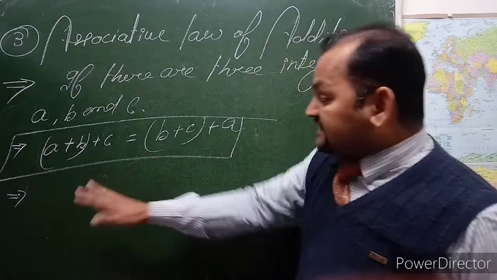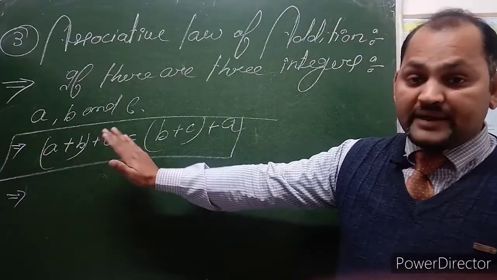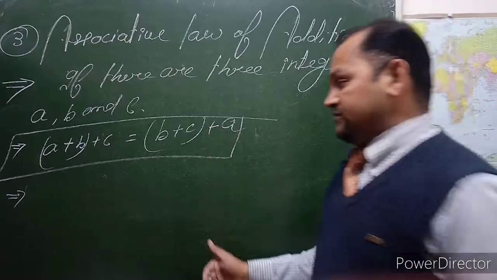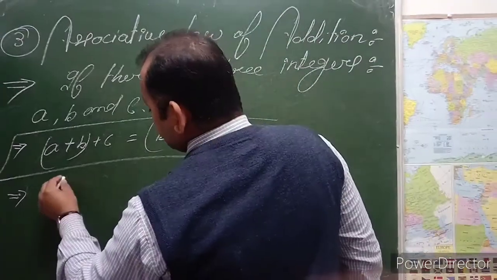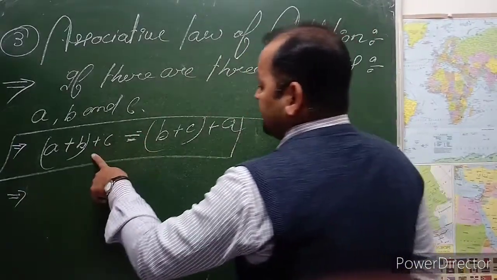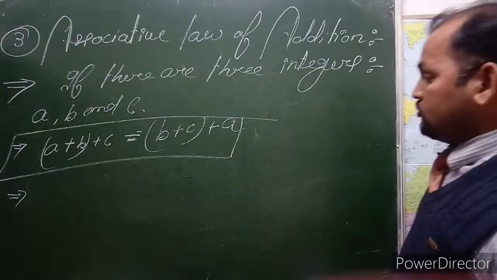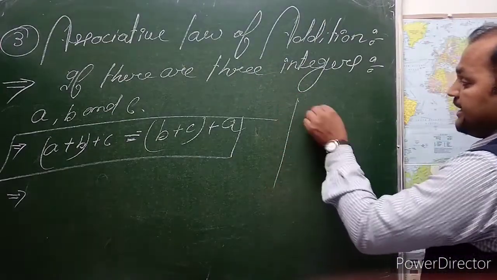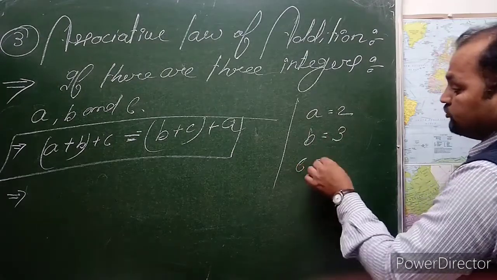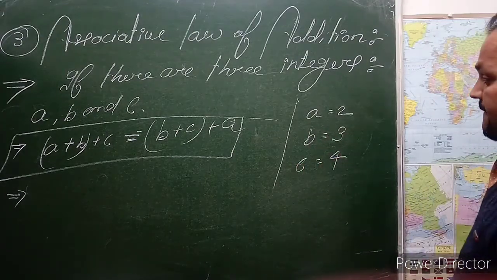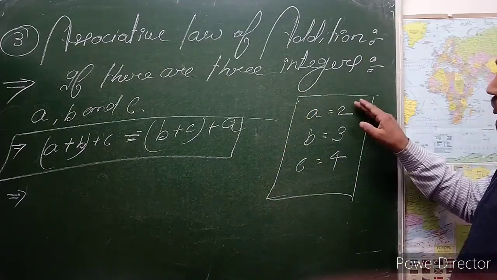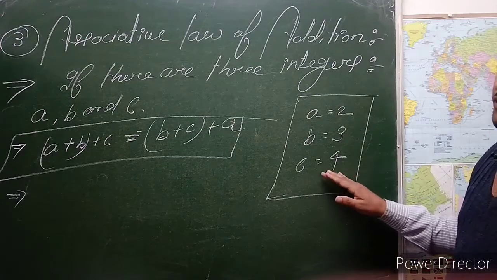A plus B plus C is equal to B plus C plus A. If I give you an example, you have to prove the left hand side equals the right hand side. Suppose that A is equal to 2, B is equal to 3, and C is equal to 4.